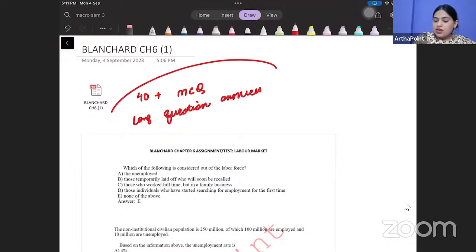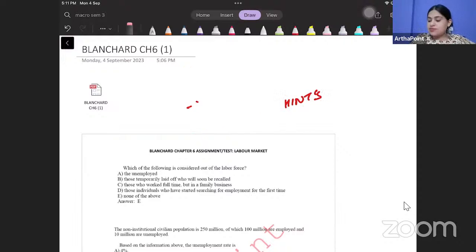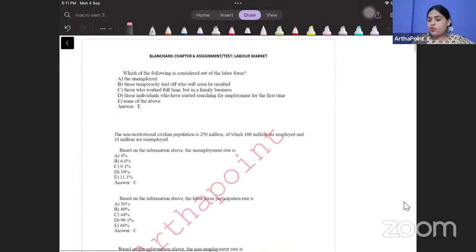Okay. These question answers, I haven't written completely. I've just provided you hints. The reason being that we have already written the complete solution in our class itself. And in the class lectures, I've already given you complete answers. You can refer to those. So if you can see here, this is what I want to do.